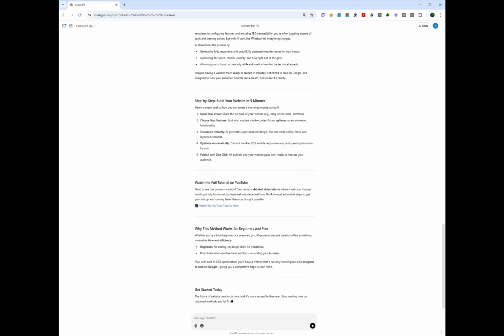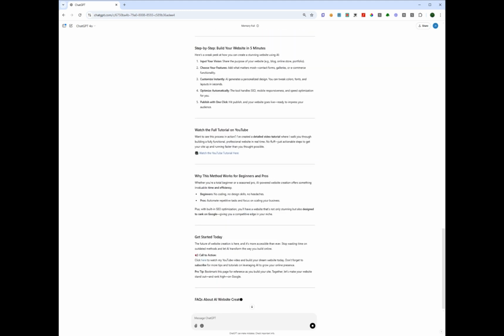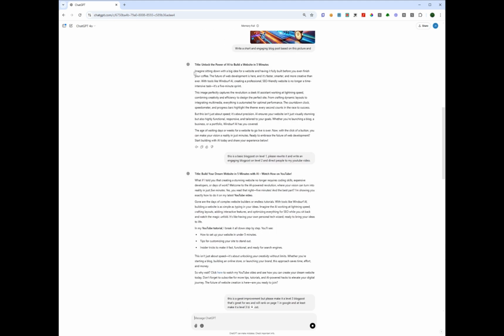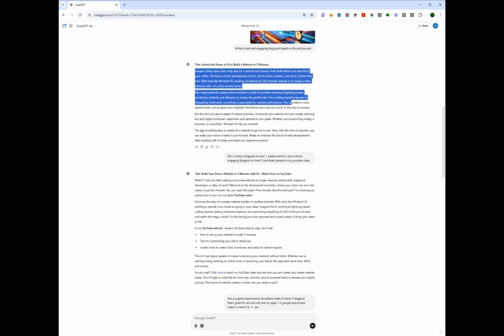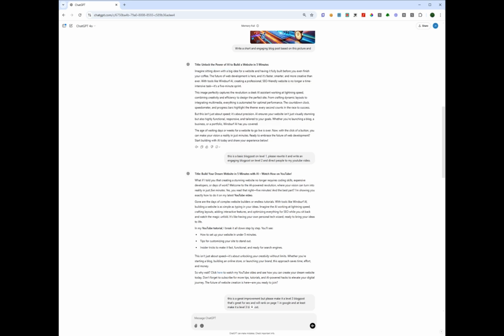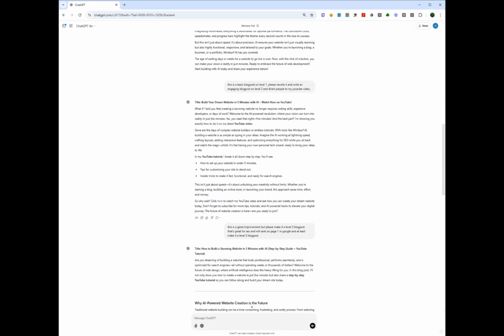If you ask me, it's a lot better than what we started with. We started with this clunky text. It was a full blog with text, no outline, no headings. It's difficult to read. Then we spiced it up a little bit with a simple prompt: please rewrite and write an engaging blog post on level 2 and direct people to my YouTube videos. So I gave the CTA.